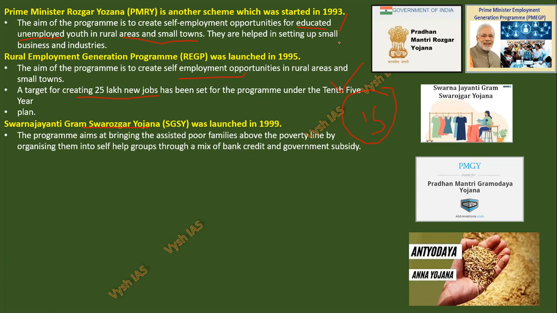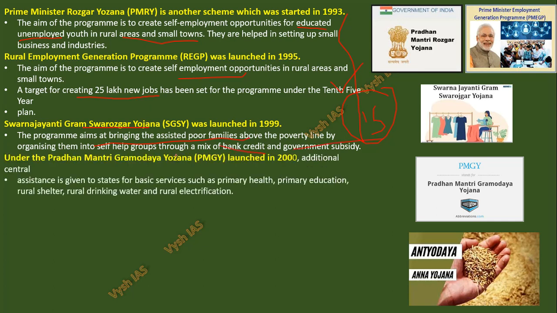That time all these things you have to list. But you cannot write one passage about each, because then your word limit will cross. So you have to write two lines about each scheme, and that is why the NCERTs are useful. Swarna Jayanti Gram Swarozgar Yojana, here again, brings assisted poor families above the poverty line by organizing them into self-help groups through a mix of bank credit and government subsidy. Meaning the bank is also involved, the government is also involved.